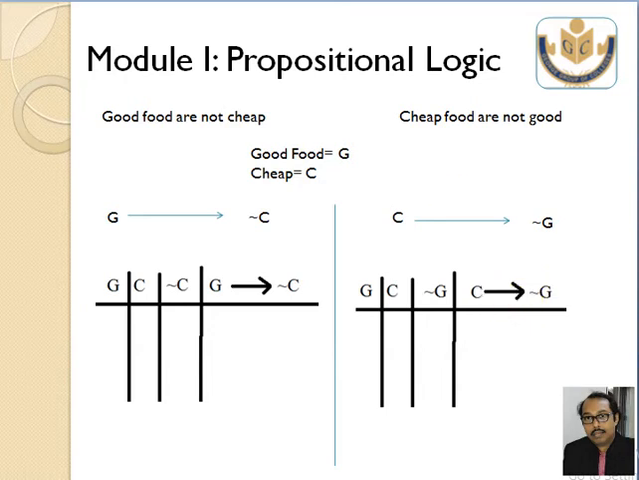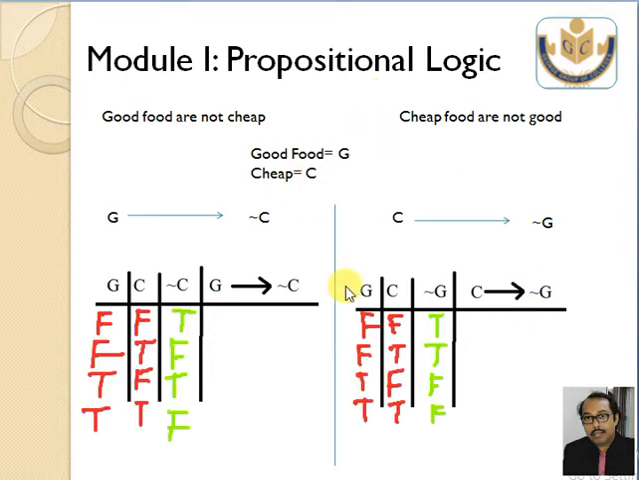So now I am working with this. Okay, I created the truth table with some values. This is G, this is C, not C, filled with some values. And again, this is G, this is C, and this is not G, filled with some values. Now I need to concentrate on these two columns. If these two columns have the same value, then I can conclude that both are saying the same thing. I need to construct this column.